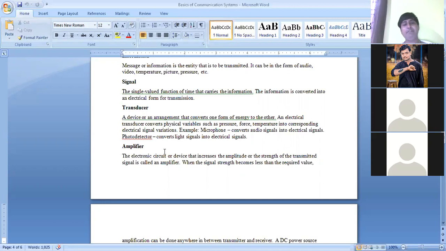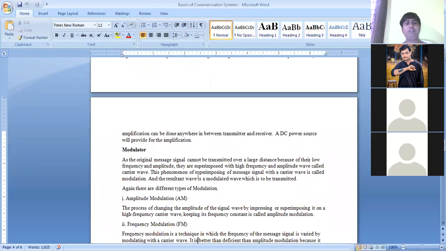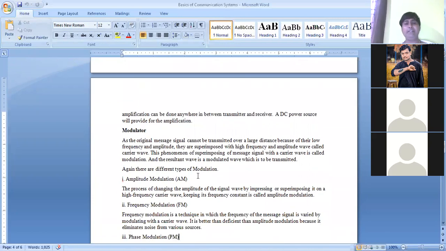Next is again the amplifier. What it will do, it will strengthen the signal. It will strengthen the signal for the process of transmission. So this is called the transmitting amplifier. Modulator, as I told, modulator is nothing but a device which is used for the process of modulation.